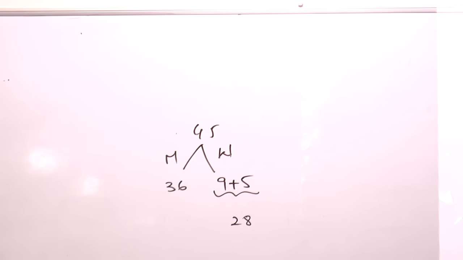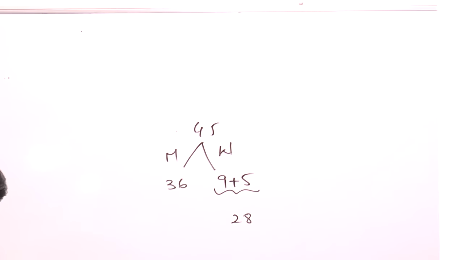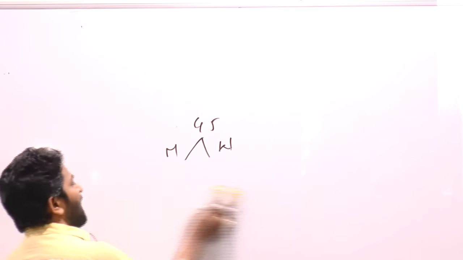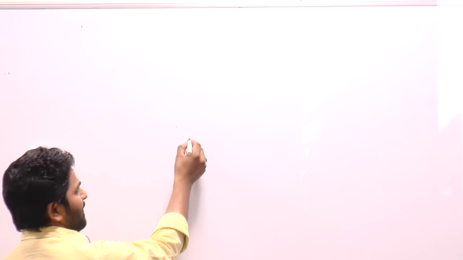Next, 33. A boat can travel 5.2 kilometers downstream in 13 minutes. The respective ratio of the speed of the boat in upstream and the speed of the stream is 6:1. If the boat takes 74 minutes to travel from point A to B upstream, what is the distance between A and B? You're asked about distance. Distance is equal to speed into time, right?